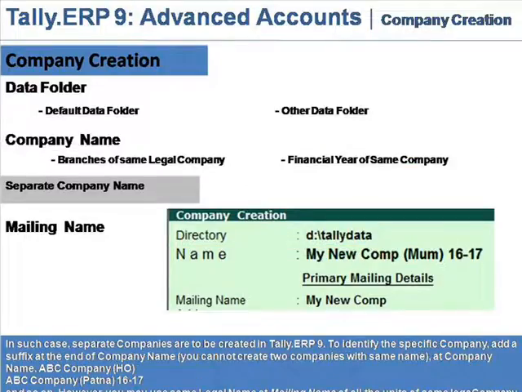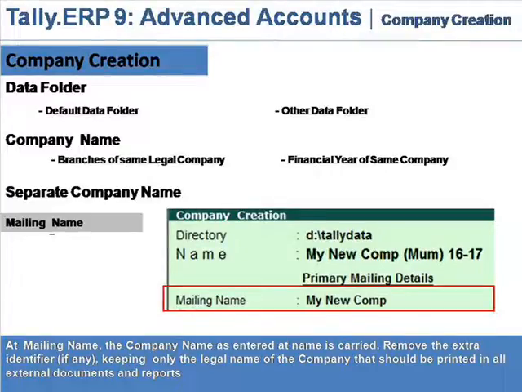Separate company name. In such case, separate companies are to be created in Tally ERP9. To identify the specific company, add a suffix at the end of the company name. You cannot create two companies with same name at company name, like ABC company within bracket HO or ABC company Patna 1617 and so on. However, you may use same legal name at mailing name of the units of the same legal company.